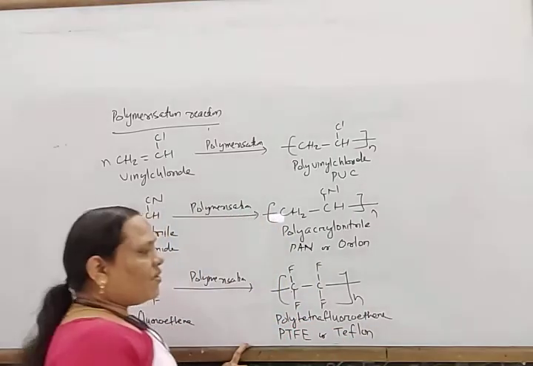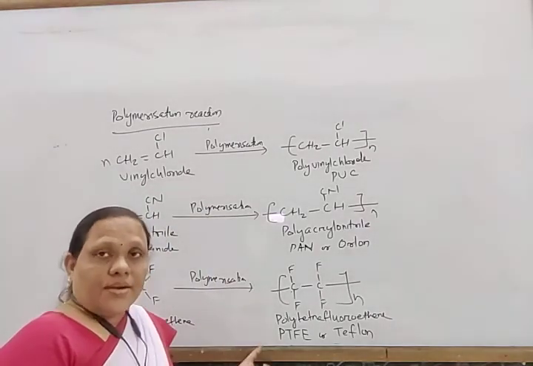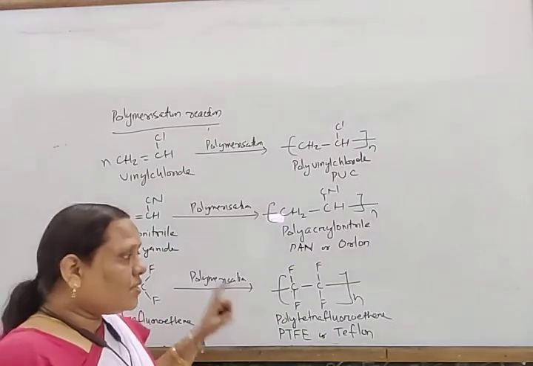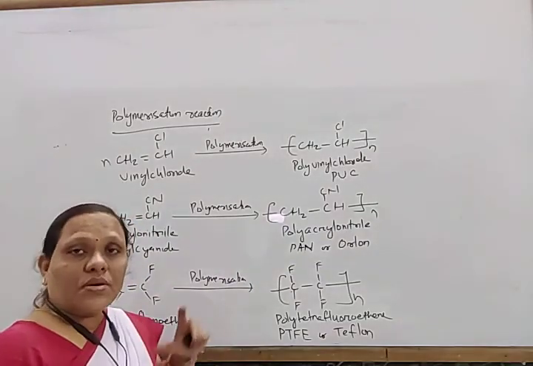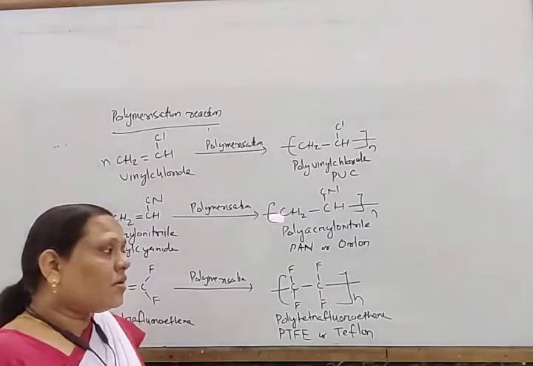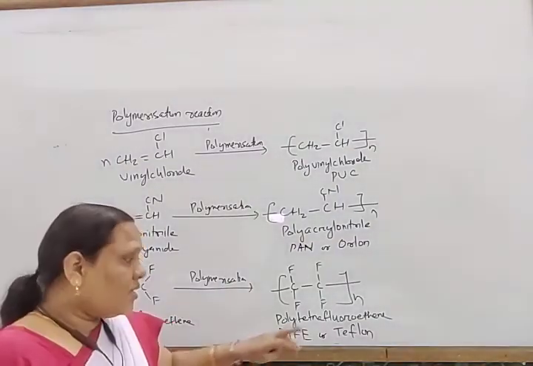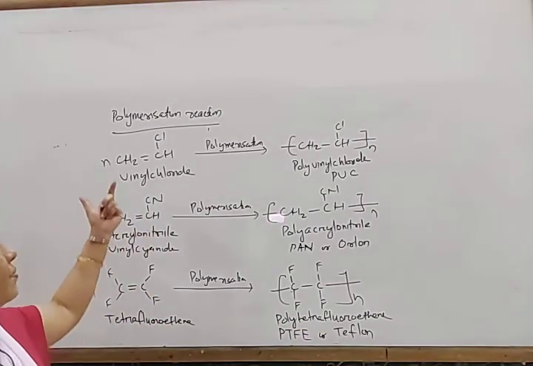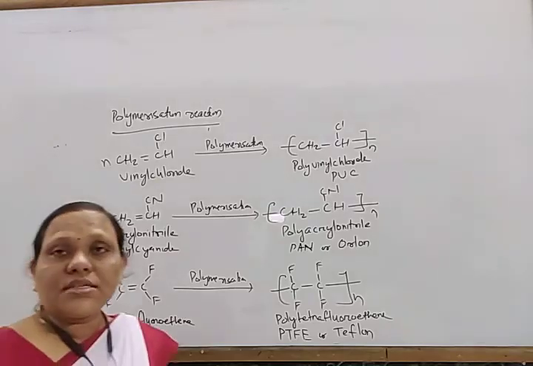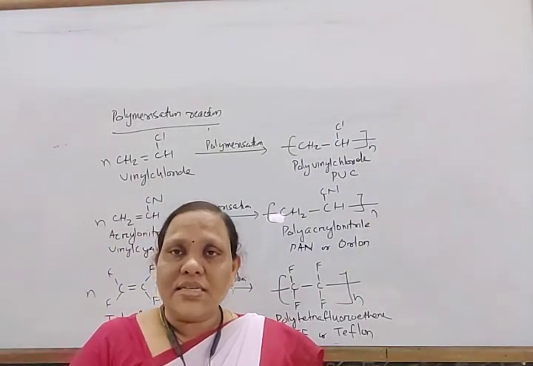And this Teflon is used as a coating for non-stick cookware. So it is used for the preparation of non-stick utensils, where the coating is made of Teflon. So these are some polymers of alkenes and substituted alkenes.